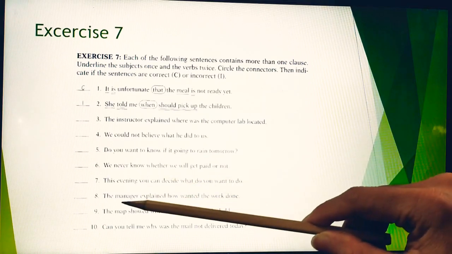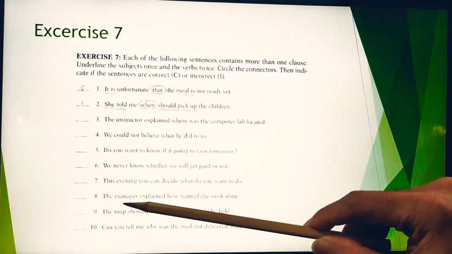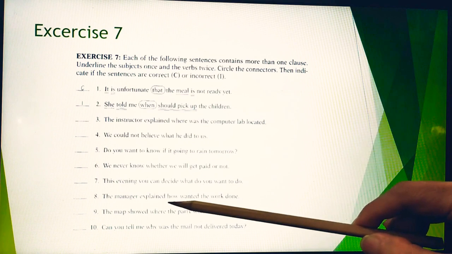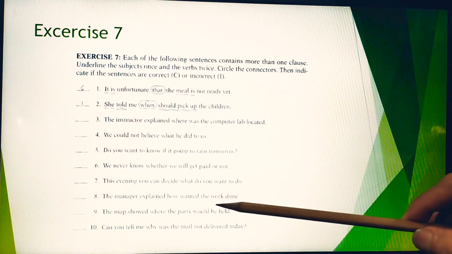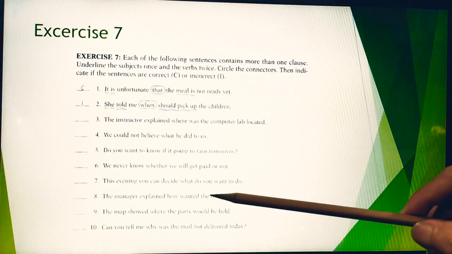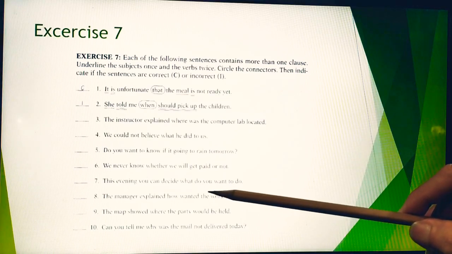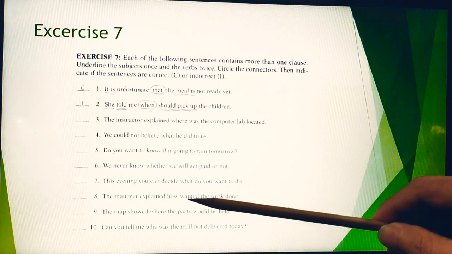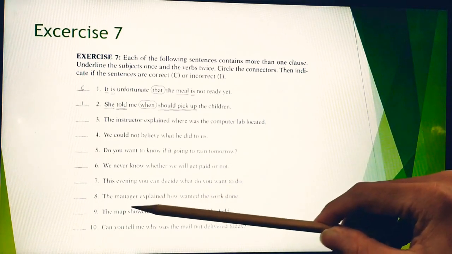So what about number 8? For number 8: the manager explained how wanted the work done. Incorrect? Of course, incorrect. I can hear you. And so the question is, what makes it incorrect? The manager explained.